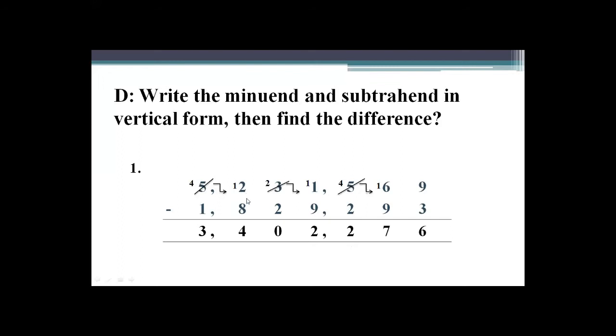You never subtract digits like this. The minuend must be greater than the subtrahend, otherwise subtraction is not possible. You should take borrow from another digit. So here you take borrow from 5, it will become 12, and here remains 4. So 12 minus 8 is equal to 4, and 4 minus 1 is equal to 3.